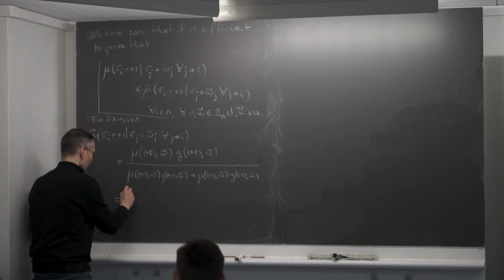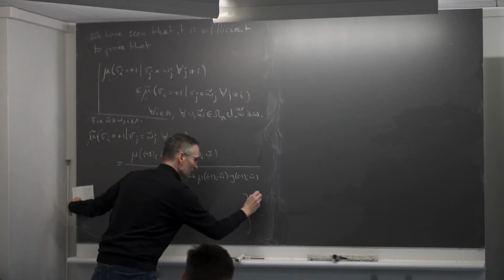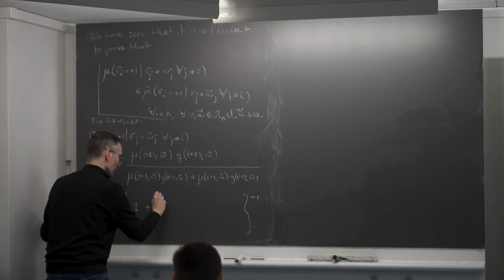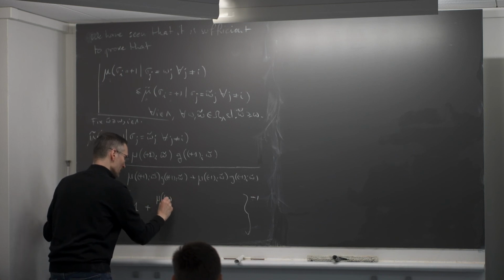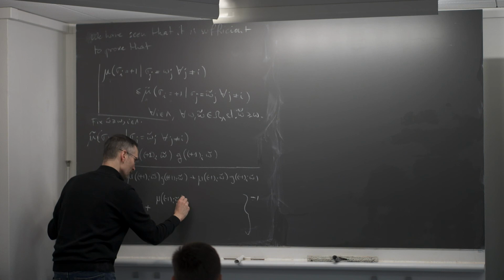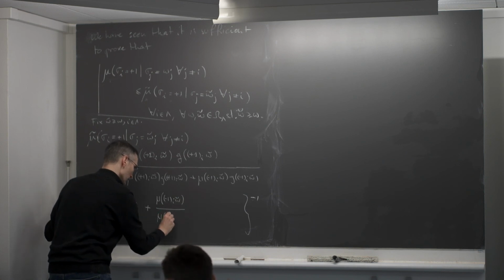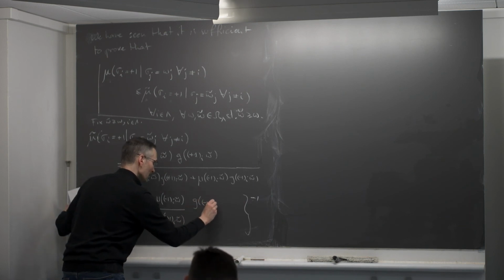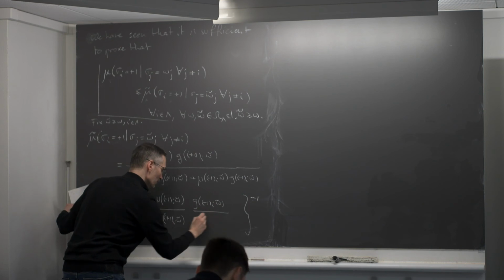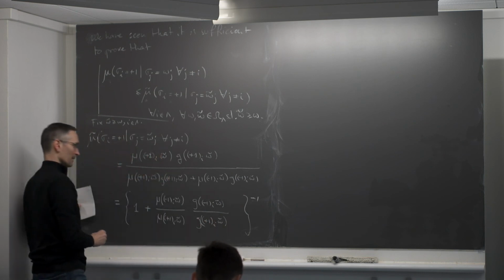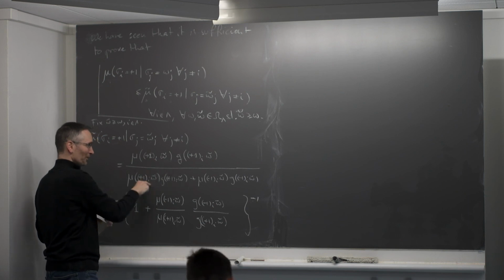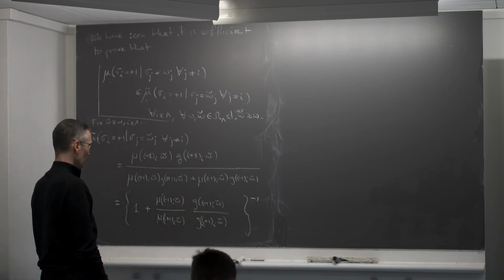So it's easier if you take the inverse of all this stuff, and then it's just 1 plus mu of -1 at I omega tilde divided by mu of +1 at I omega tilde, times G of -1 at I omega tilde divided by G of +1 at I omega tilde. Okay. I've not done anything, just divided by the numerator, both in the numerator and denominator, and then I get exactly this expression which is here.